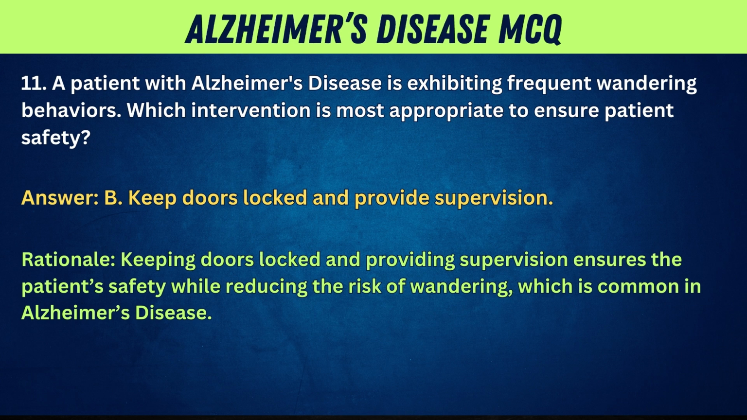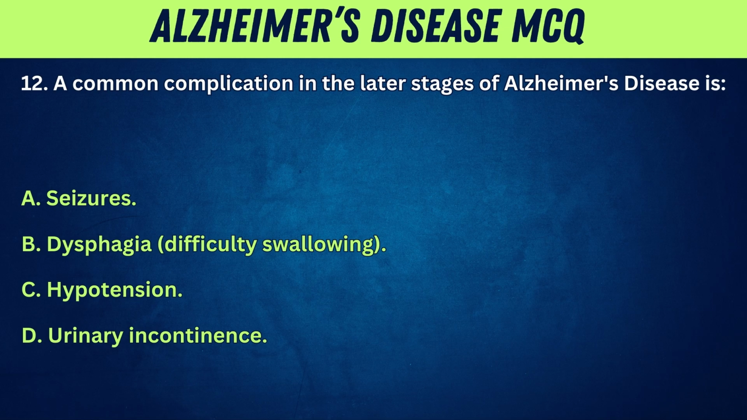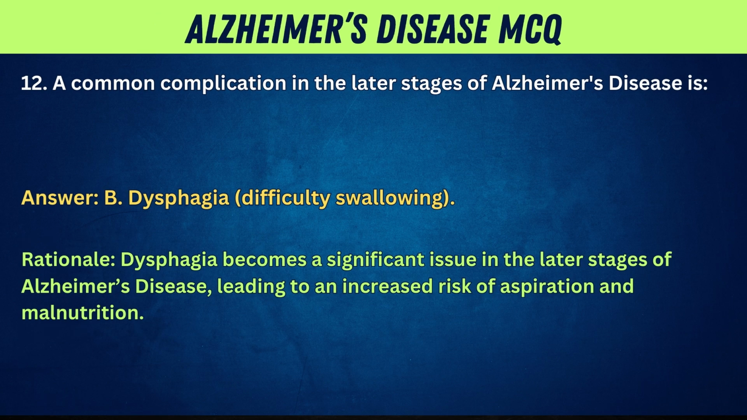in Alzheimer's disease. 12. A common complication in the later stages of Alzheimer's disease is A. Seizures. B. Dysphagia, difficulty swallowing. C. Hypotension. D. Urinary incontinence. Answer: B. Dysphagia, difficulty swallowing. Rationale: dysphagia becomes a significant issue in the later stages of Alzheimer's disease, leading to an increased risk of aspiration